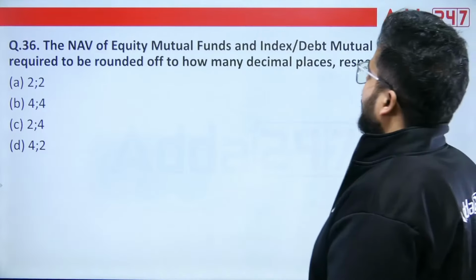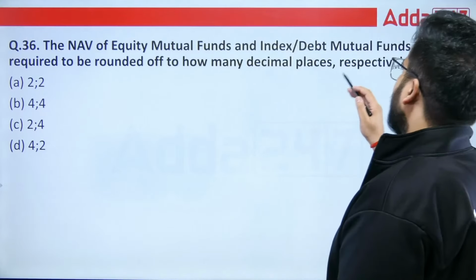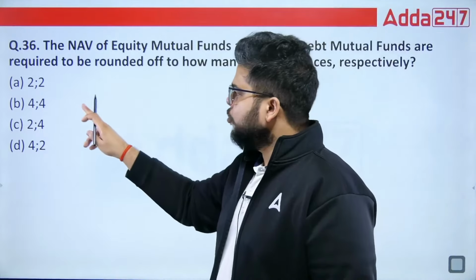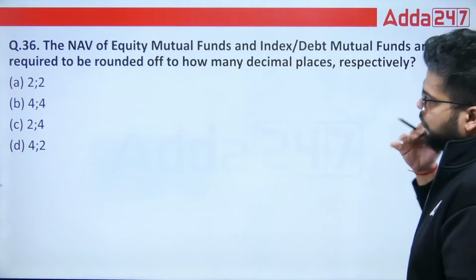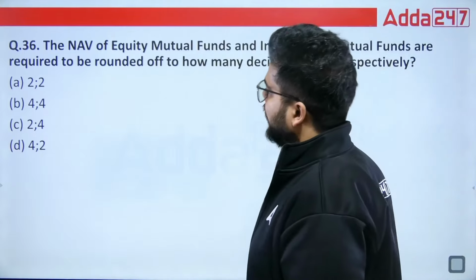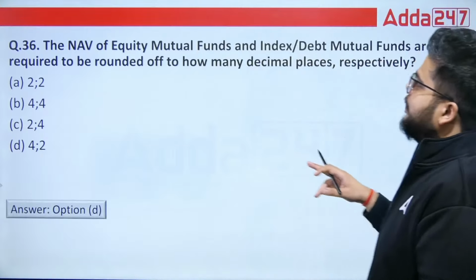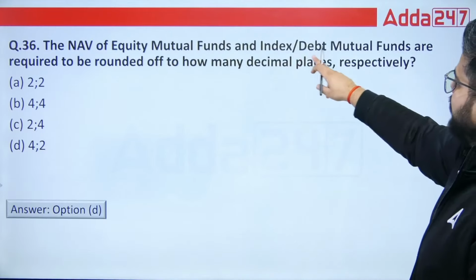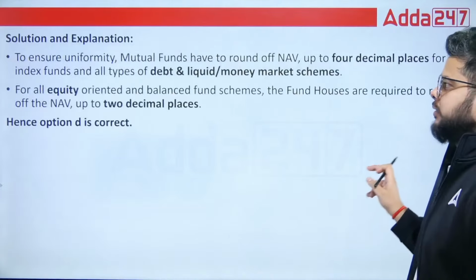So the net asset value of equity mutual funds and index or debt mutual funds are required to be rounded off to two decimal places, 4 decimal places, or what? The right answer will be 4 decimal places in case of equity mutual funds and 2 decimal places in case of debt or index mutual funds.